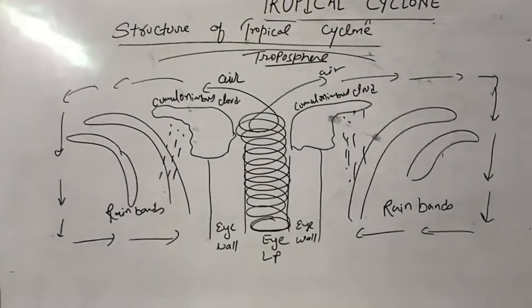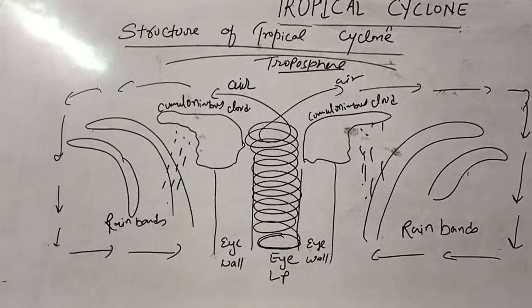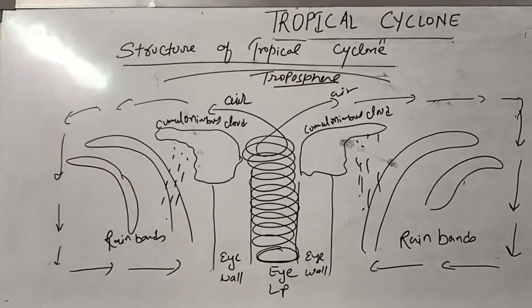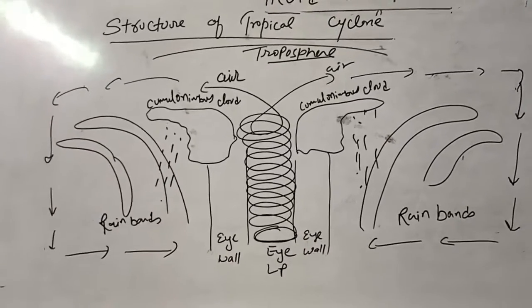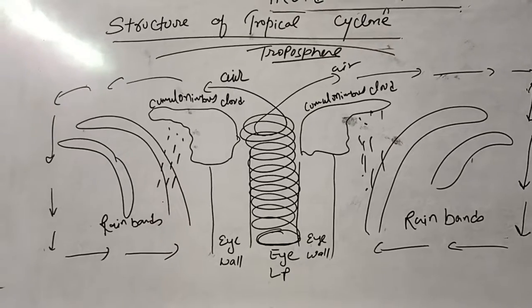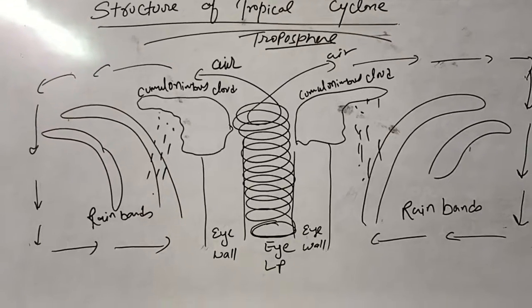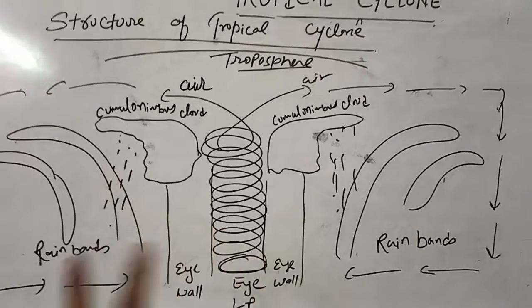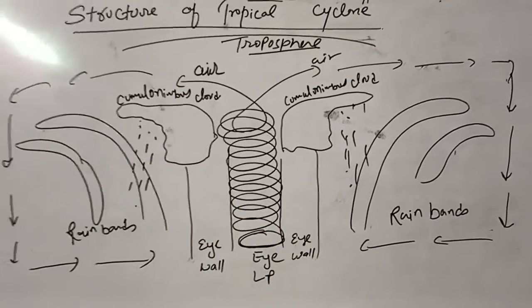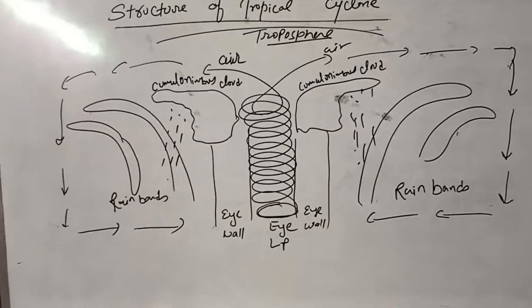So whenever a cyclone approaches towards the coastal area, suppose you are an observer and you are watching the cyclone approaching towards you. First you will see the rain bands, then you will see the eye wall. Okay, very violent weather condition, and suddenly you will find the weather becomes normal, very calm condition.